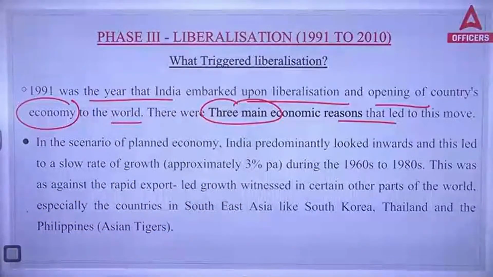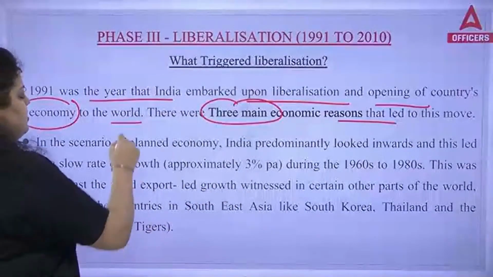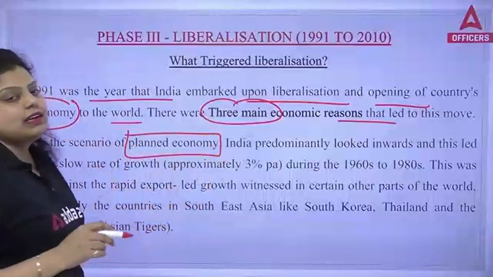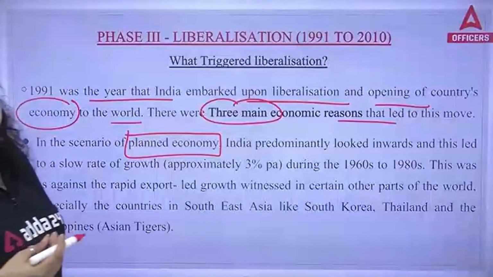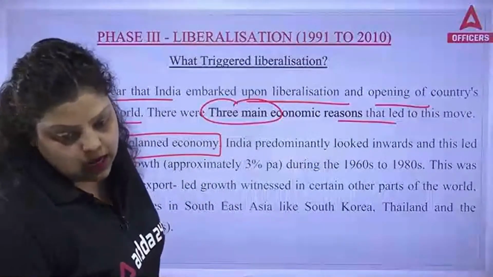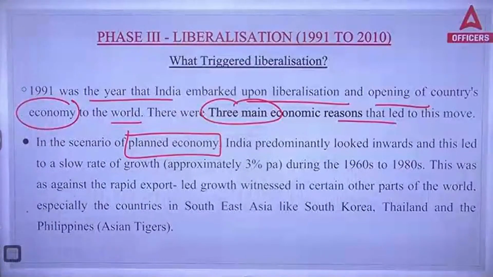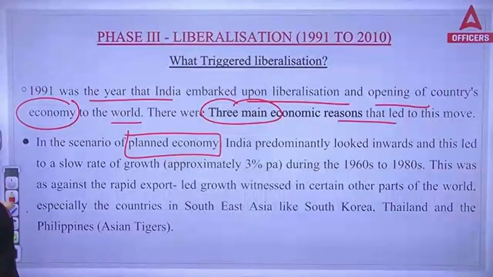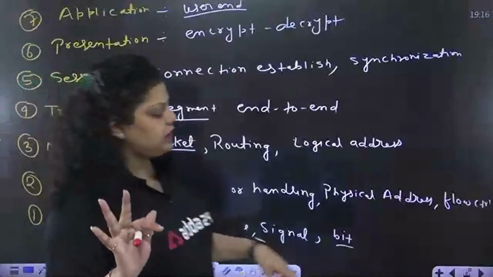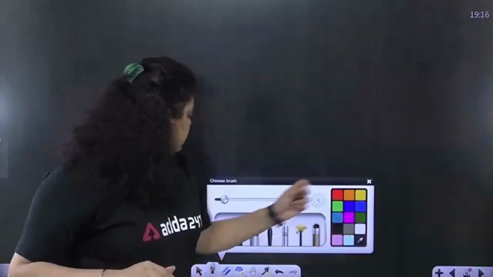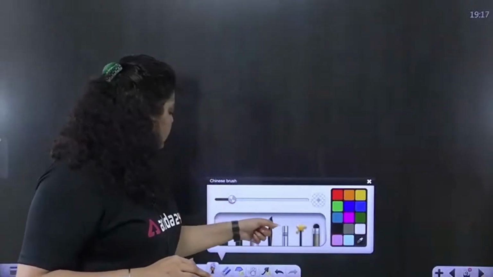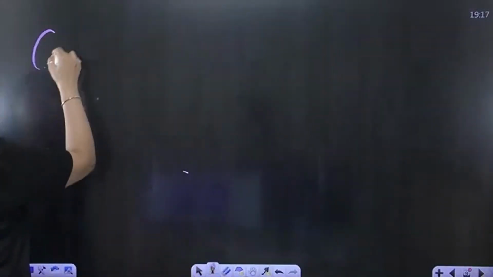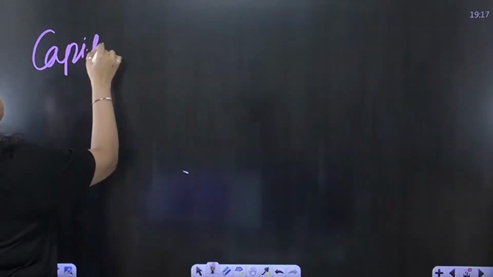Now, in the scenario of planned economy, meaning the socialistic economy. Planned economy means what? Socialistic economy. Now, how can you say? As we know, there are 3 economic systems that we have discussed. Capitalistic.